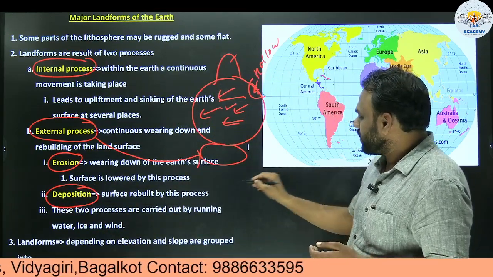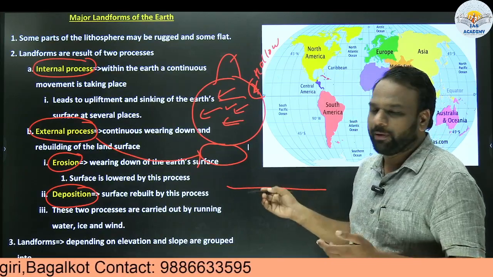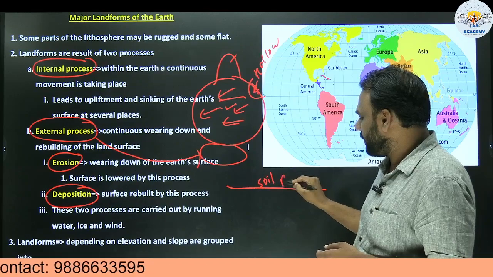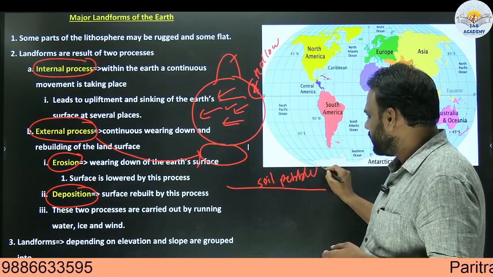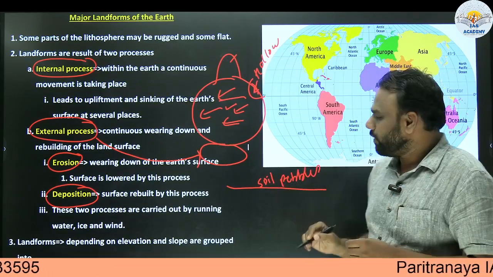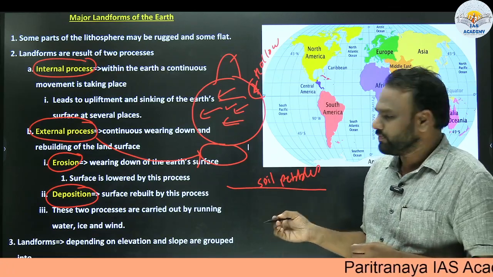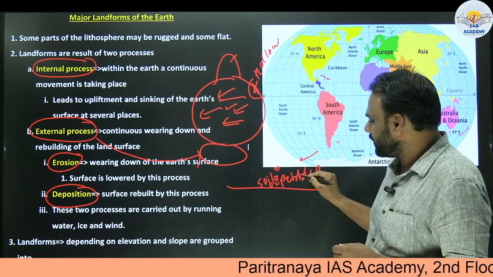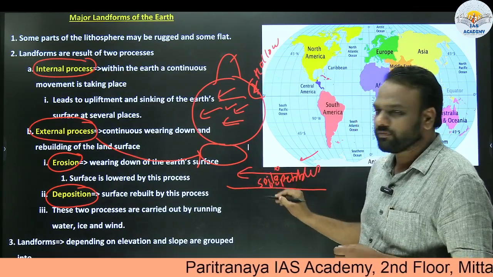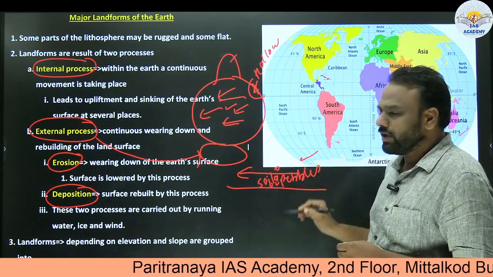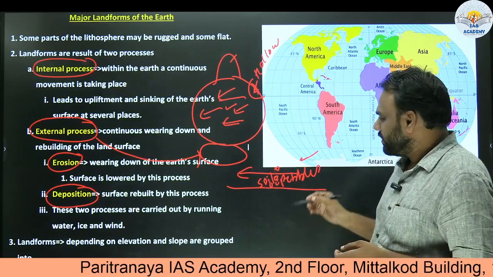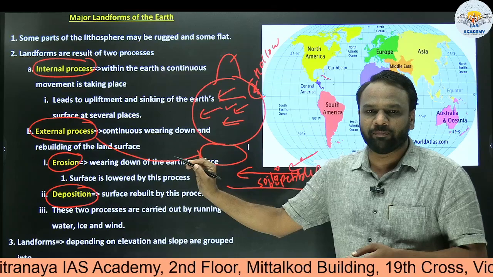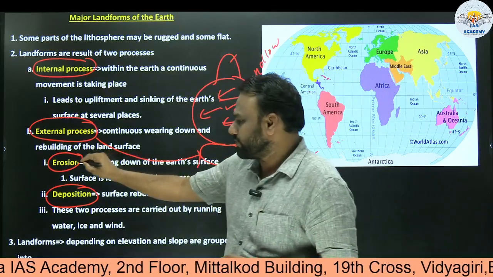So what is erosion? On a surface we have many particles. It may be soil, or small pebbles, stones and all. Whenever water flows through it because of rain, all the minute particles of soil and other stones will be carried along with the water. It may be water or sometimes wind. When they carry these particles along with them, that process we call erosion.